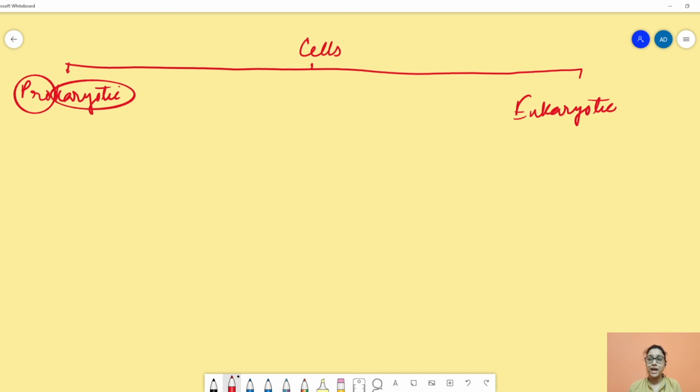So in prokaryotes, the nucleus is not well organized, or primitive in nature.